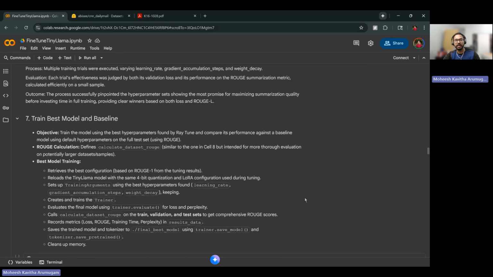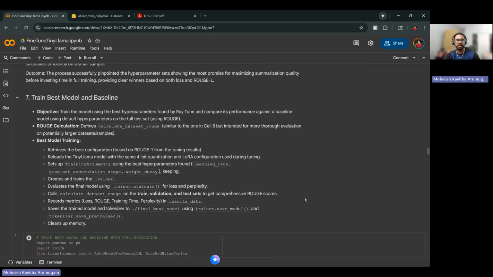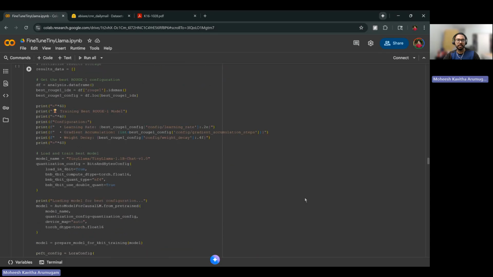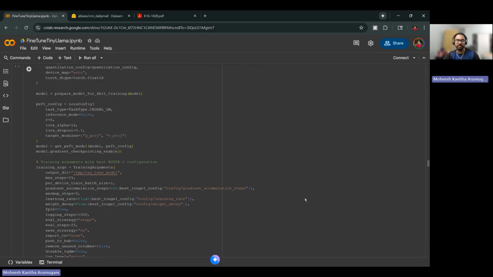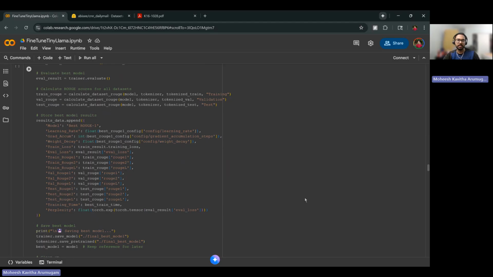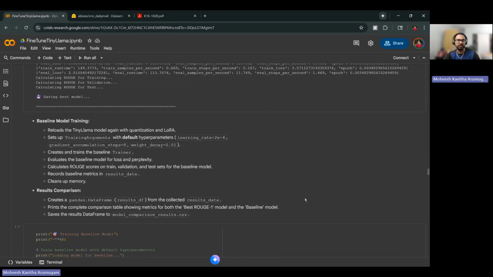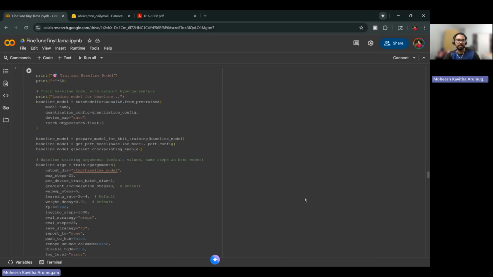Next, after getting the best model from the ROUGE score, we are going to use that configuration to train the best model and compare it with the baseline. While comparing the best model, we'll have the entire test and validation set evaluated based on the ROUGE score, and the results are stored in the data frame here.